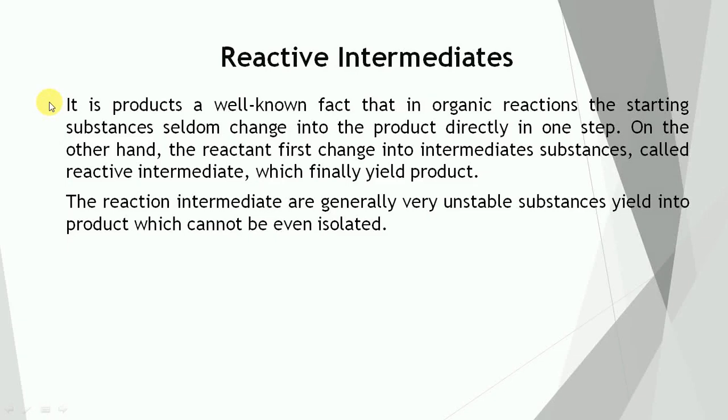Reactive intermediates. It is a well-known fact that in organic reactions, the starting substance does not always change into product directly in one step. On the other hand, the reactant first changes into intermediate substances, which are called reactive intermediates, which ultimately yield the product. The reaction intermediates are generally very unstable substances which cannot even be isolated.